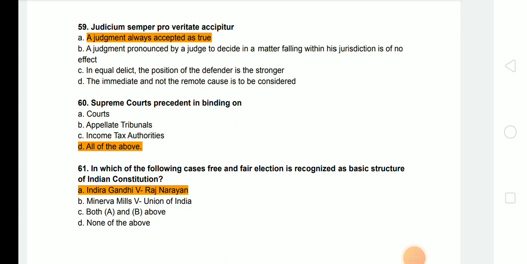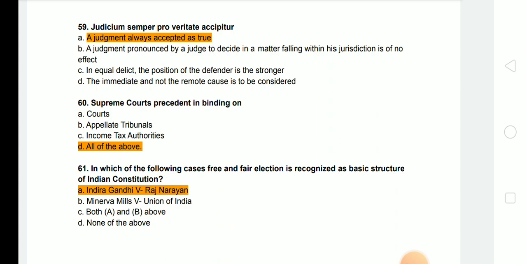Next question is, judicium semper pro veritate accipitur, meaning is the judgment is always accepted as true. Next question, Supreme Court precedent is binding on? Answer is on courts, appellate tribunals and the income tax authorities.